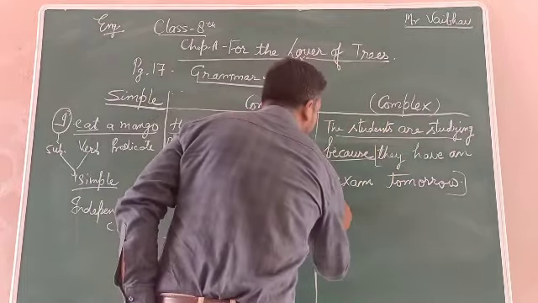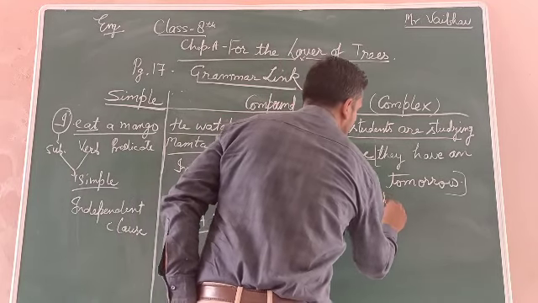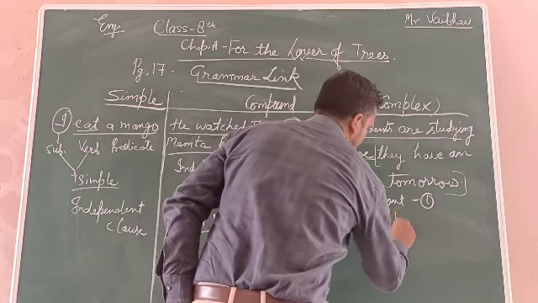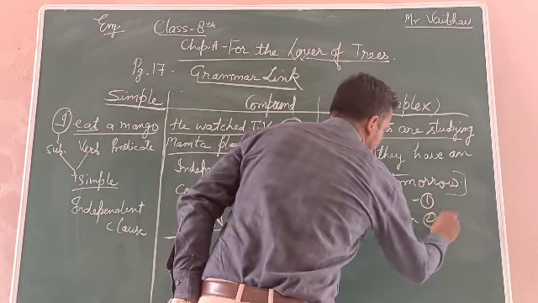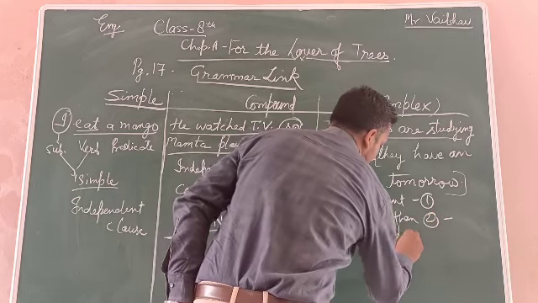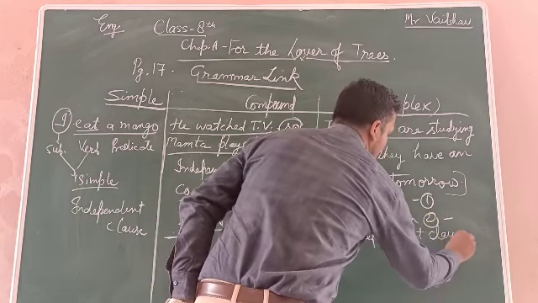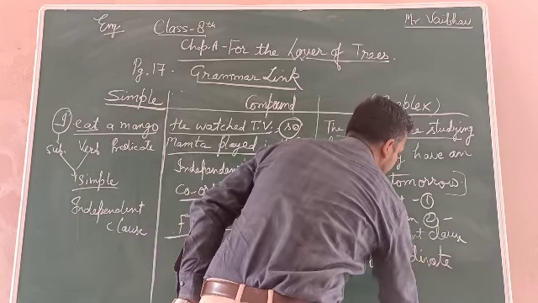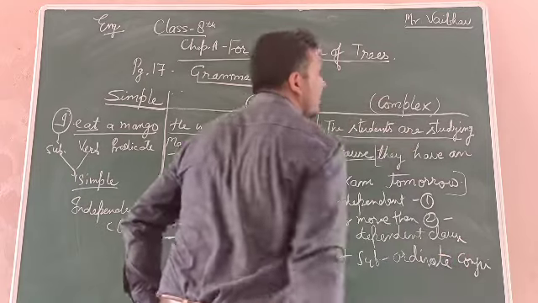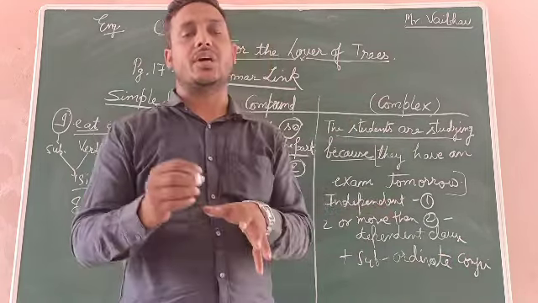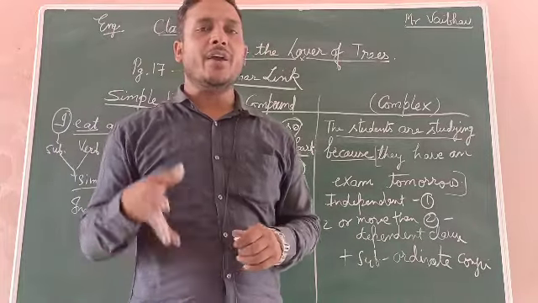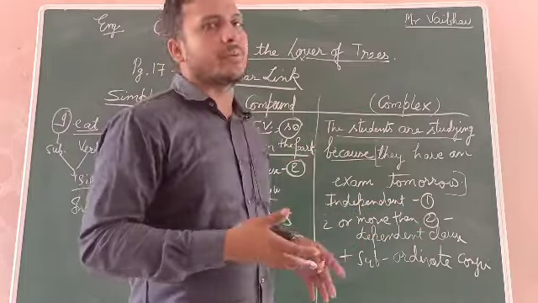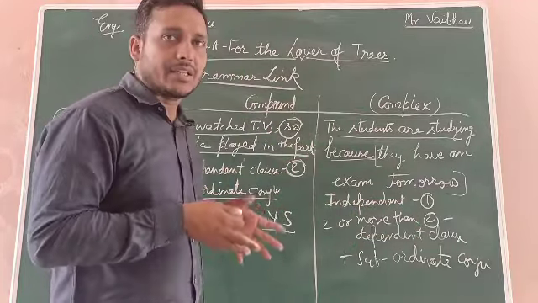So what did you find? One independent clause and two or more dependent clauses, adding with a subordinate conjunction. And what is a subordinate conjunction? Because, which, how, whom. Suppose, this is the boy whom I talked to in the morning. That is the boy which has passed from the class. So these are the sentences. I hope you got the point.